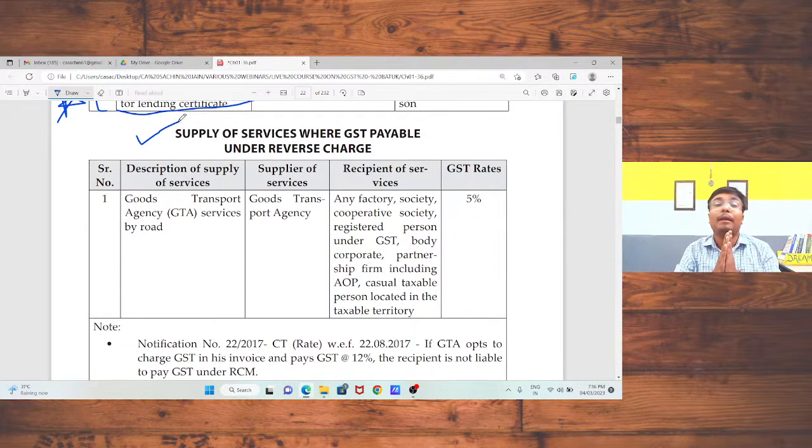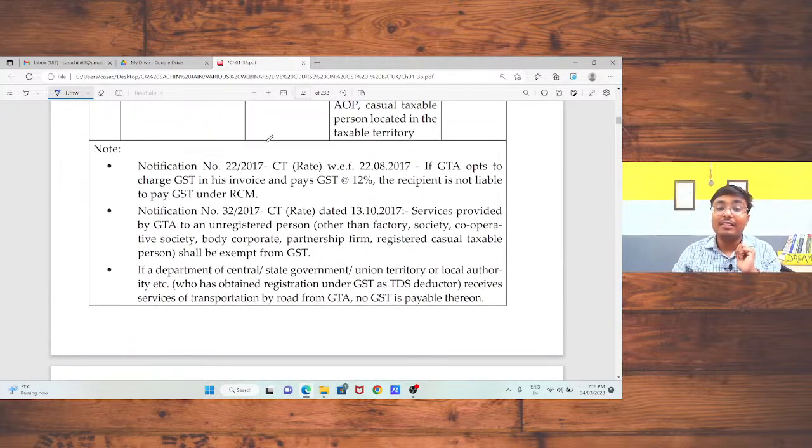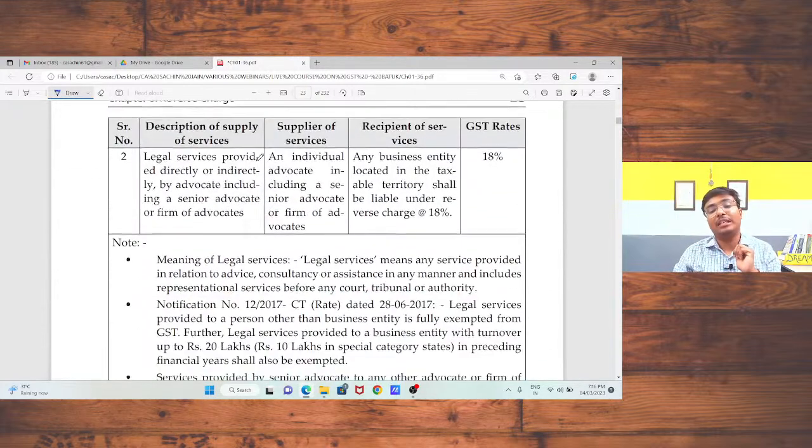Or if my transporter will pay tax at the rate of 12%, in that case, there is no need to pay the tax by the recipient, that is the business owner. So this is the basic point regarding GTA, that if GTA is paying tax at the rate of 5%, then recipient has to pay the tax, or if GTA is paying tax at the rate of 12%, in that case, recipient is not required to pay the tax. Now, there is a notification regarding that, notification number 22/2017.